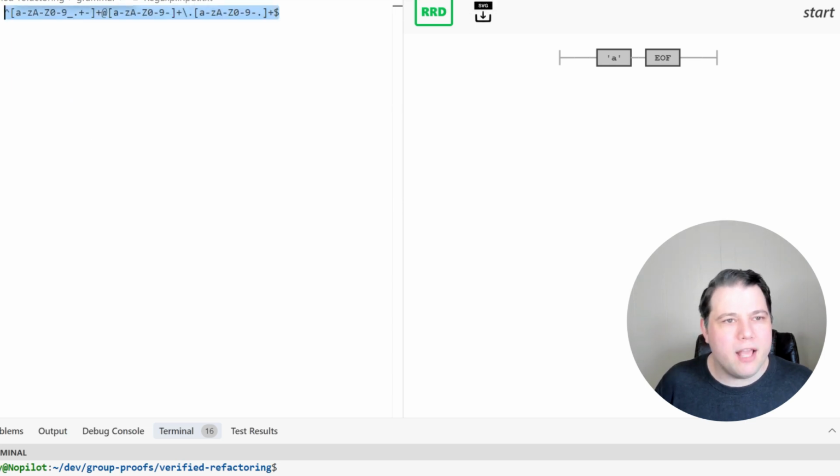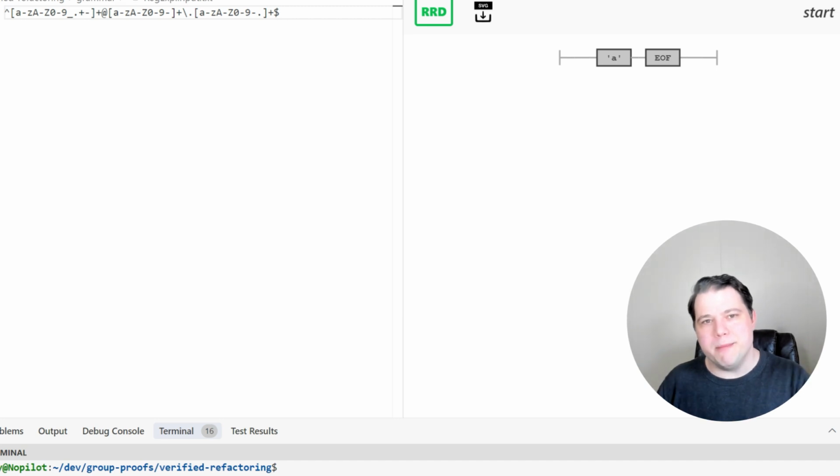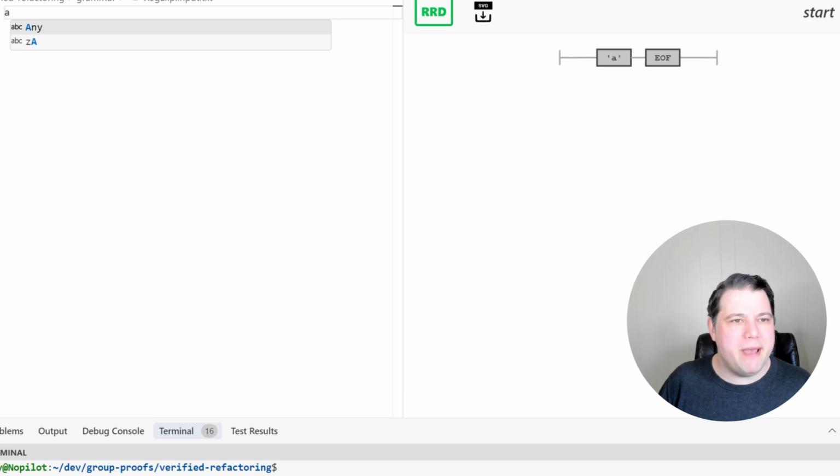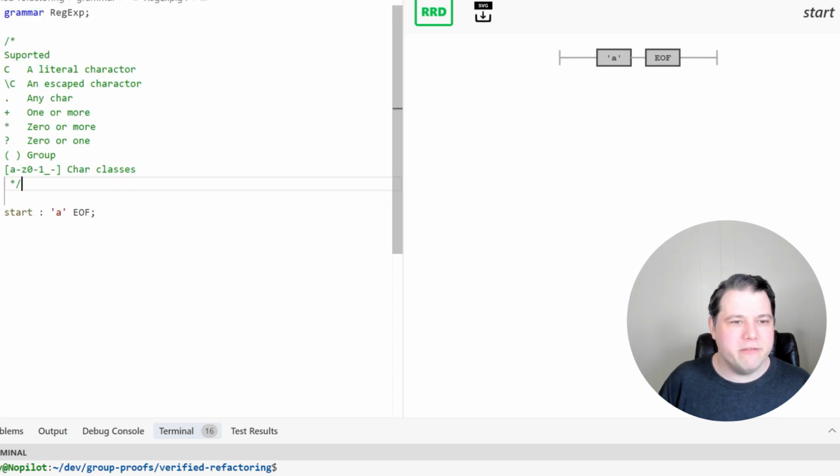Now, where we want to get ultimately is to parse this non-trivial regex that matches email addresses, not in a standards complete way, by the way. So, you know, don't actually use this in production, but this is a pretty respectably sized regex that uses all of the features that we're going to see. Before we get to that, let's make it just match against the letter A like we started out with.